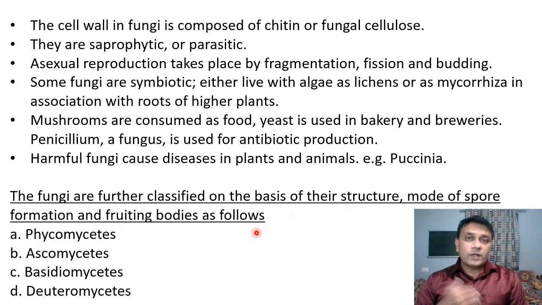So fungi are further classified into four different groups on the basis of their structure, the type of spore, and fruiting bodies. The first one is phycomycetes, the second is ascomycetes, the third is basidiomycetes, and the fourth is deuteromycetes.